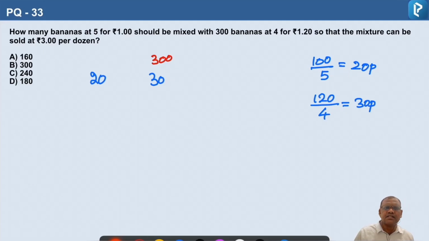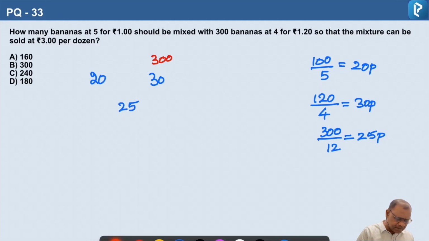And we are selling it at 3 rupees per dozen. 3 rupees is 300 paisa, and a dozen is nothing but 12. So if you divide 300 by 12, the average price is 25 paisa.